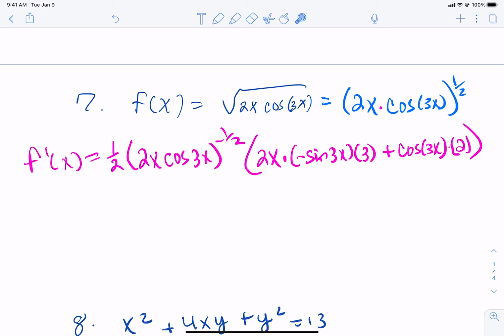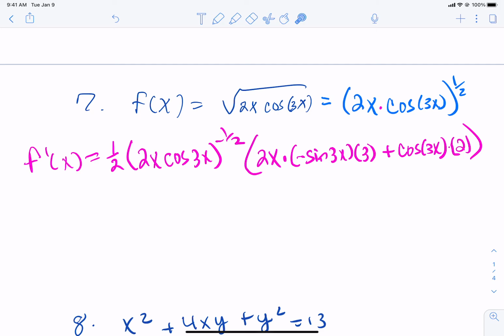Okay, let's go over that one more time. So the 1/2 dropped down in front. The power went down by 1. Leave the stuff there. And now this is the derivative of the stuff. So we're going to do first times the derivative of the second plus the second times the derivative of the first.